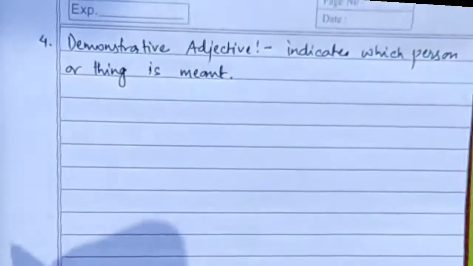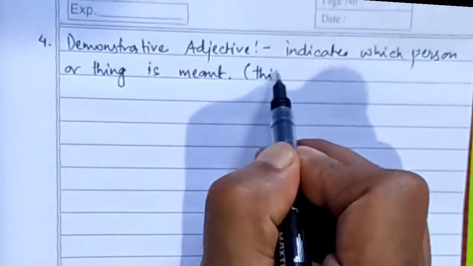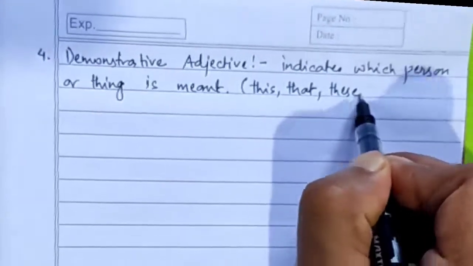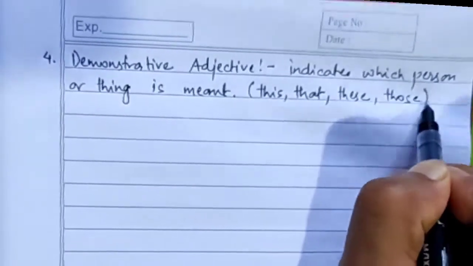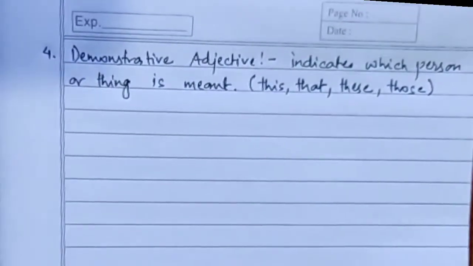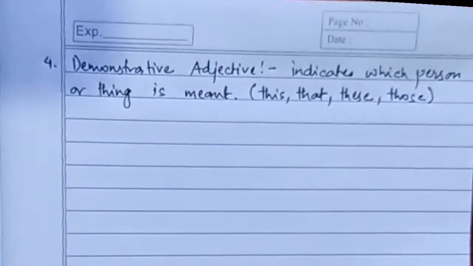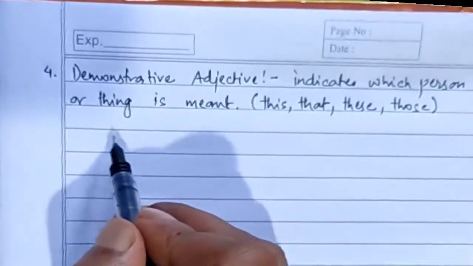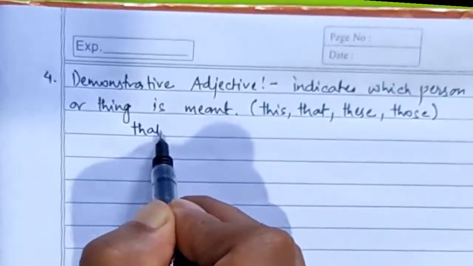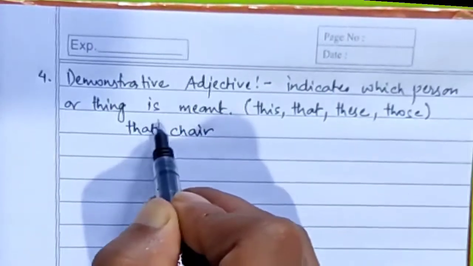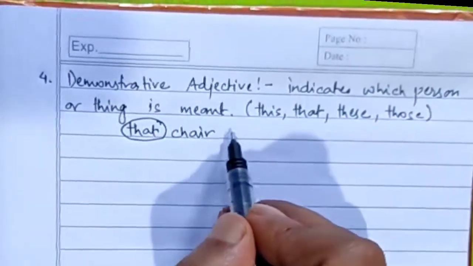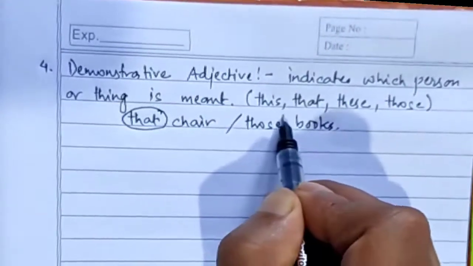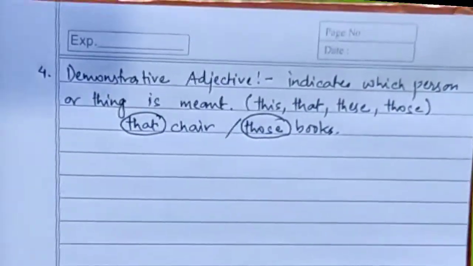Only 4 demonstrative adjectives are there: this, that, and the plural forms these and those. You have heard of demonstrative pronouns also, it was the same, only the uses are different. We have discussed that before also. So for example, if I write here that chair, that is a demonstrative adjective, those books, those is a demonstrative adjective. So these are the examples.